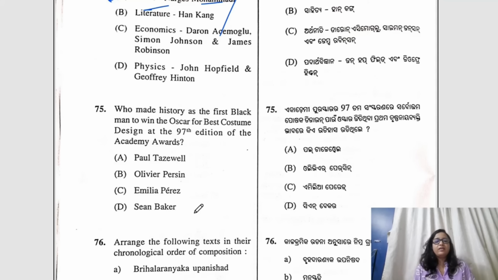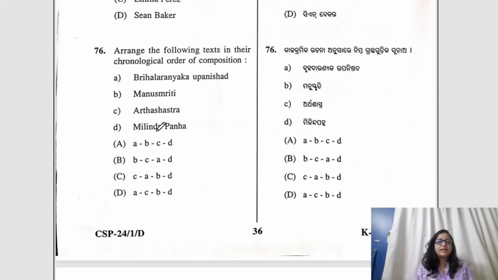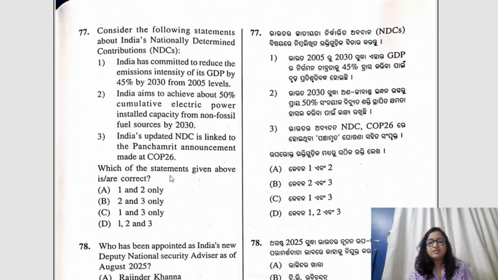Question number 75. Who made history as the first black man to win the Oscar for Best Costume Design? This is regarding the Academy Awards, and the correct answer would be A, Paul Tazewell. Okay. Question number 76, arrange the following. Here the correct answer would be D, A, C, B. Question number 77, the correct answer would be again D, 1, 2, 3 because all these statements here are correct.